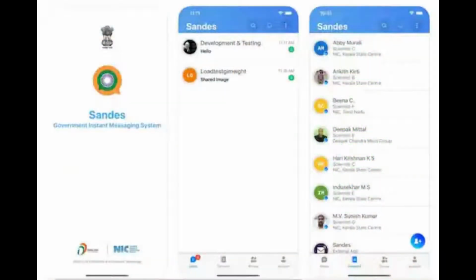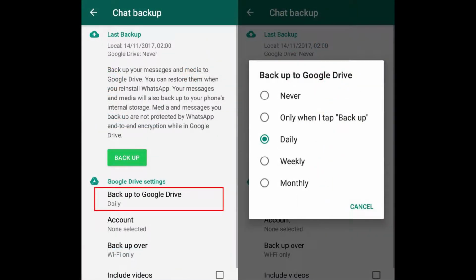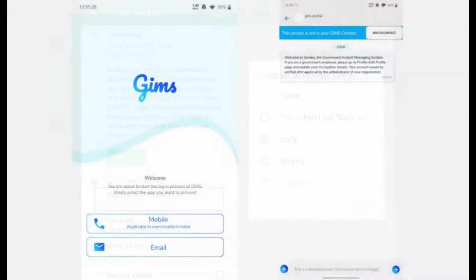SANDES allows you to send chat backups to an external location of your choice, including an email, whereas WhatsApp chat backups only go to Google Drive if you are on Android, and if you are on iPhone, it sends to iCloud. The second difference is, on SANDES, you cannot change your mobile number or email ID once you have signed